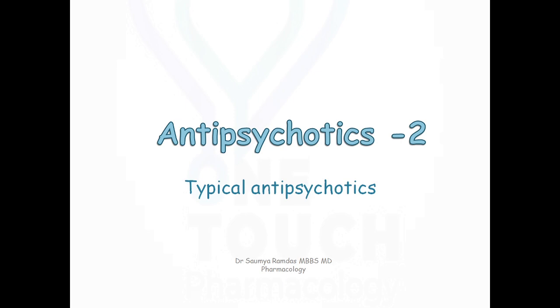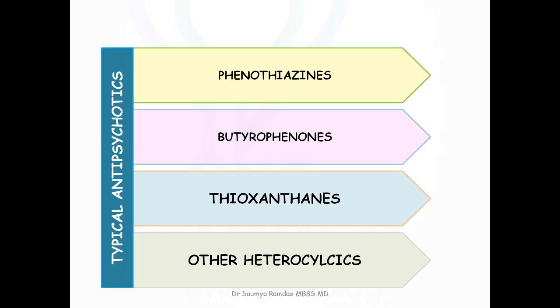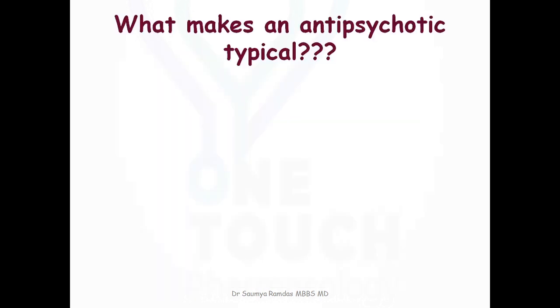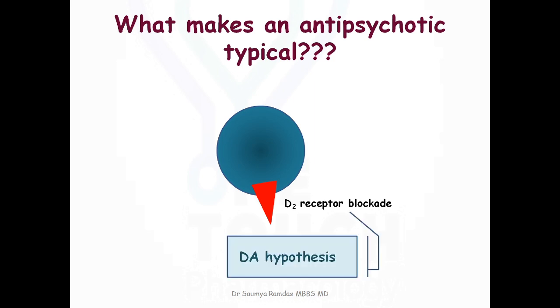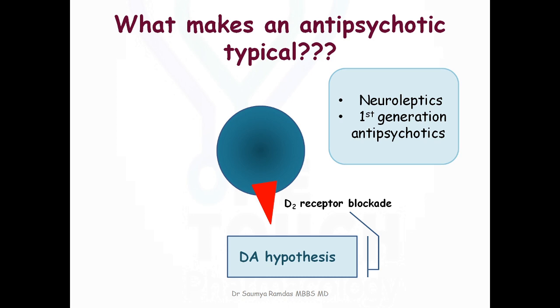Typical antipsychotics. Drugs in this group include phenothiazines, butyrophenones, thioxanthines, other heterocyclics. So what makes an antipsychotic typical? It is the dopamine receptor blockade. This drug was designed based on the dopamine hypothesis of schizophrenia. The other names for these drugs include neuroleptics or first generation antipsychotics.